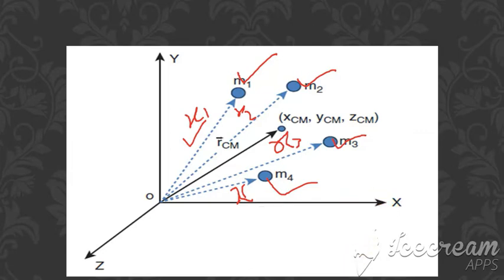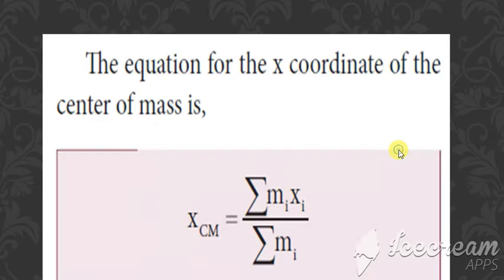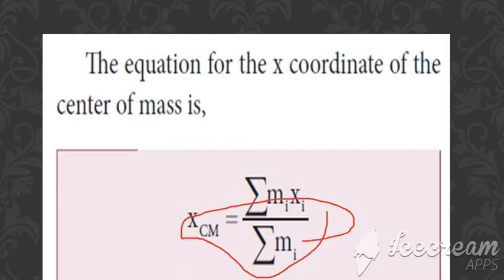Considering this, the value of the center of mass is given by x of cm, which represents the center of mass. x cm is equal to summation of mi xi divided by summation mi. This is a very important formula which you have to know. So x cm is equal to summation mi xi divided by summation mi. This gives you the formula for x of cm.